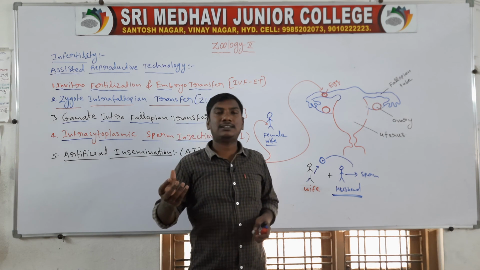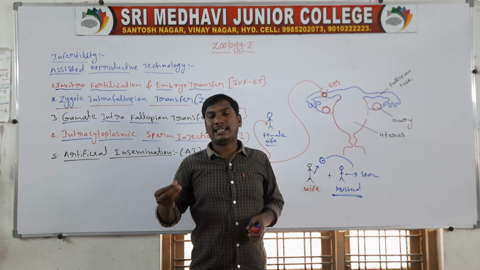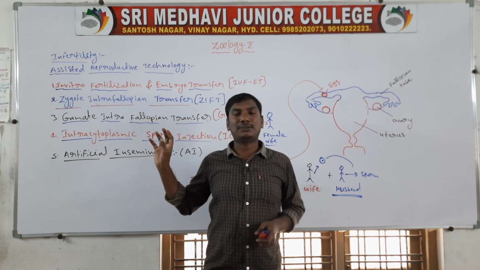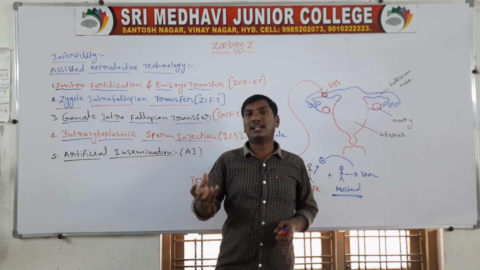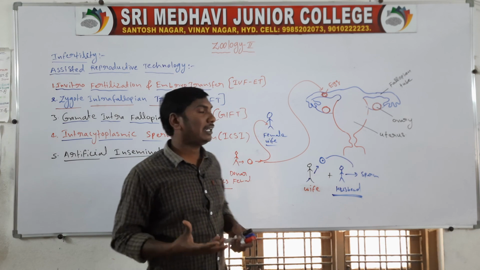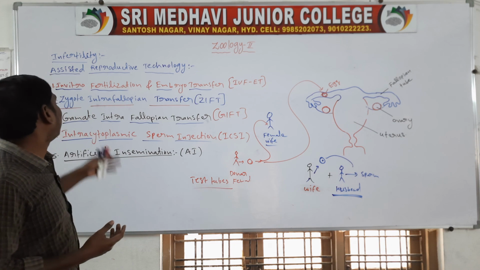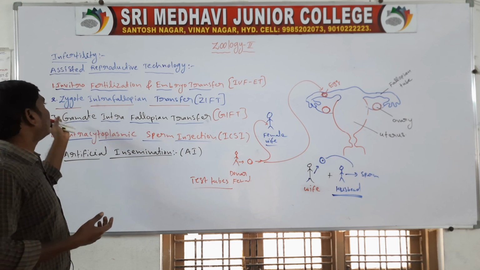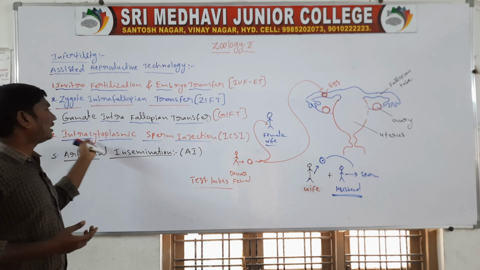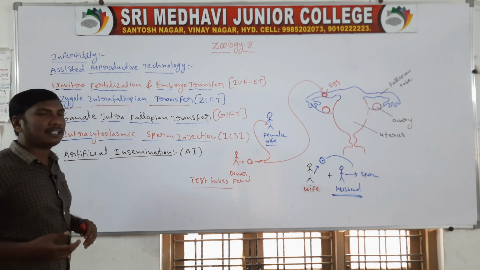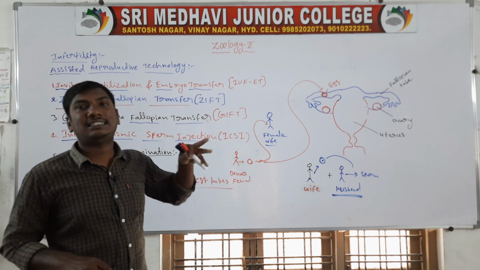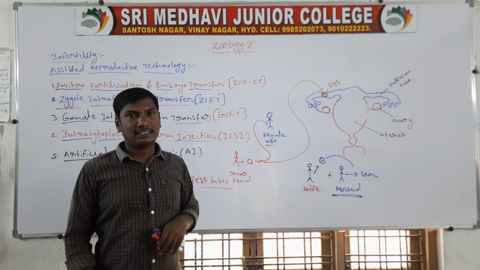In adoption, the child is taken legally, and childless couples can enjoy life. It is one very easy option, the adoption process. So there are five types of techniques: in vitro fertilization and embryo transfer, zygote intrafallopian transfer, gamete intrafallopian transfer, intracytoplasmic sperm injection, and artificial insemination. These are the five types of fertilization methods.